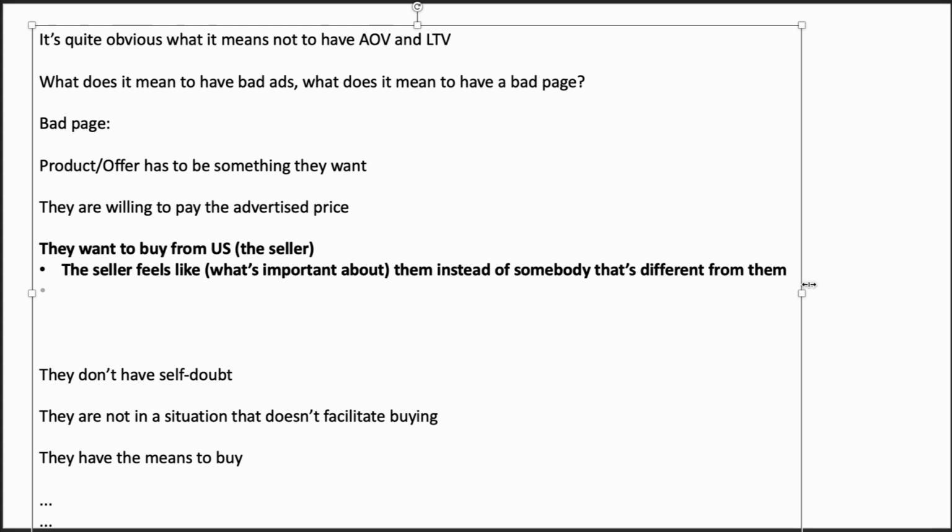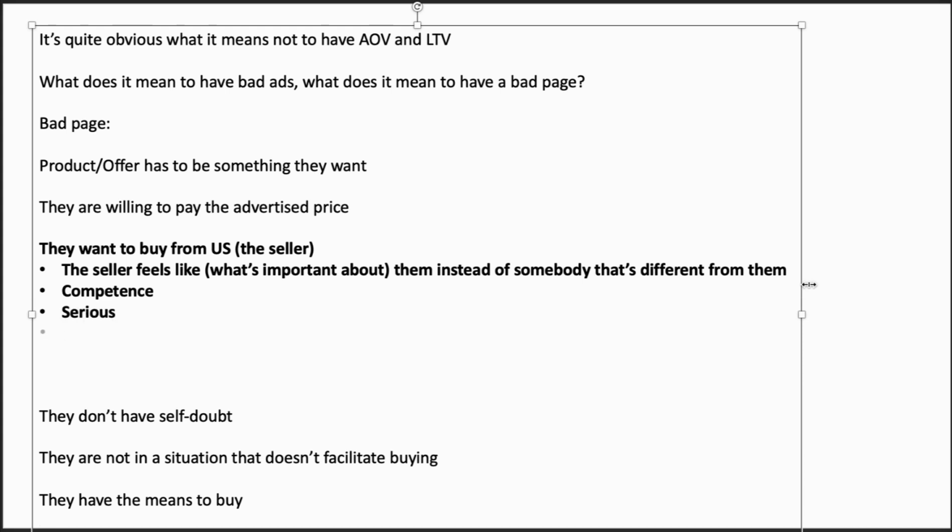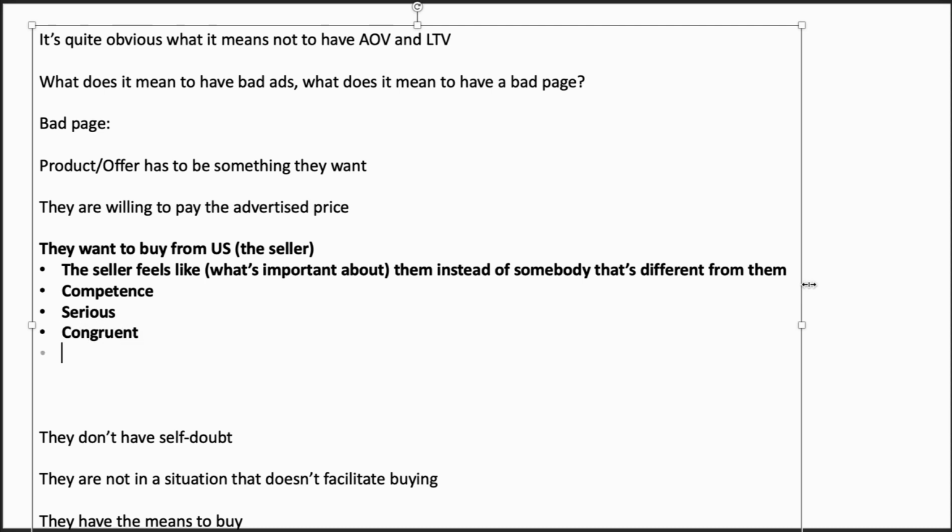So other frames are competence. If they are perceived as incompetent, they have a lot to lose, right? So we want to copy people that are perceived as incompetent. Unserious. We want to copy people that are perceived as unserious. And then we have congruence. We want to copy people that have some things that make the mind process that are incongruent in some sense.